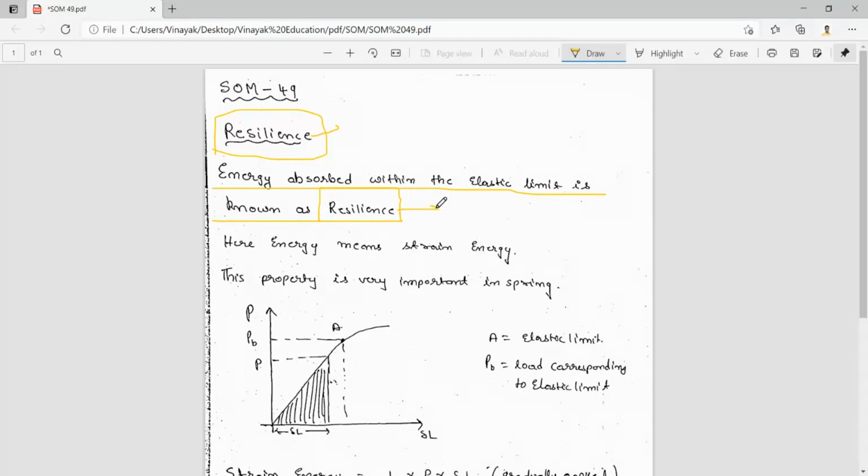So for resilience, we should know what is strain energy. We know strain energy is nothing but the energy stored in the material. So when the material is being elasted, there will be some energy, and when the load is removed, that strain energy will regain to its original position. So that is strain energy. So the property is very important in springs. Why in springs? Because of this strain energy. In springs, we want, when there is an extension in the spring, it should come back to its original position. So it should have the strain energy, and resilience is that property only.